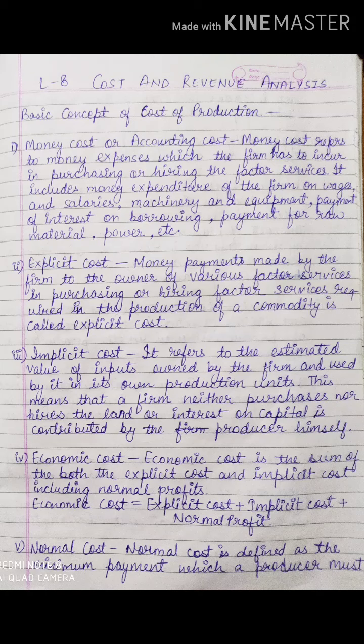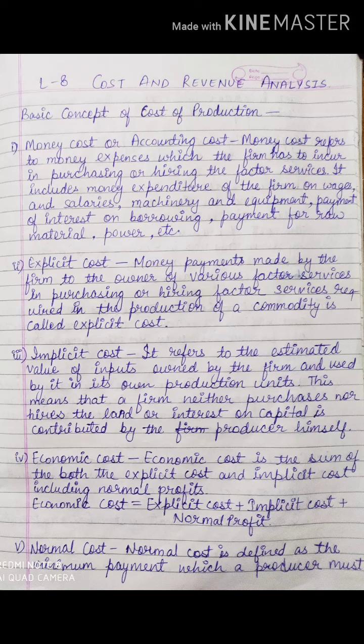So these are all owned factors of production of the owner, and he is using all these units for production purposes. So this is inside the firm, and that is why it is implicit cost. Okay. Next is economic cost. Now what do you mean by economic cost?